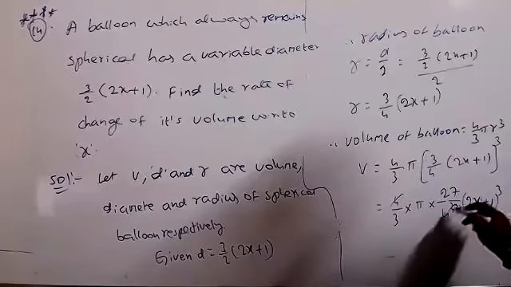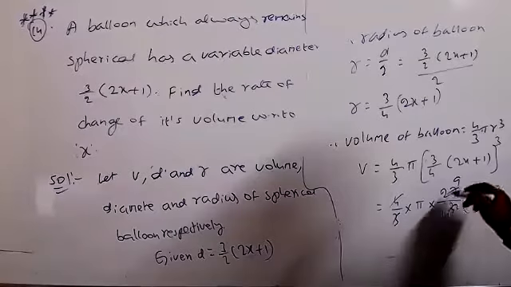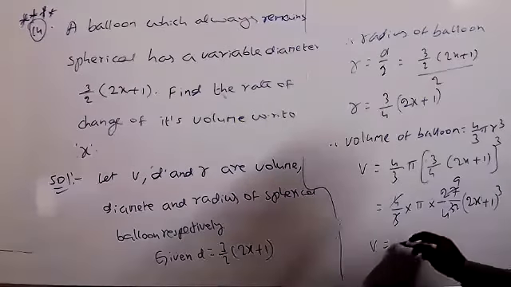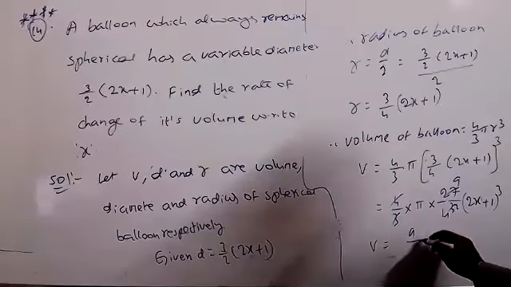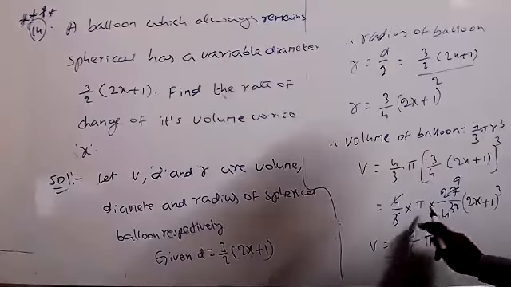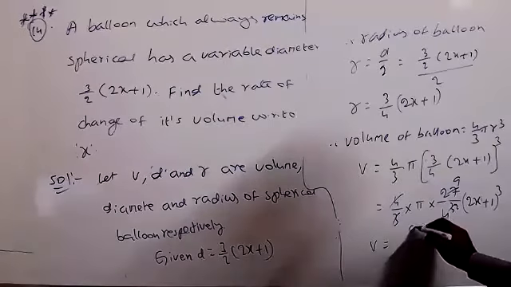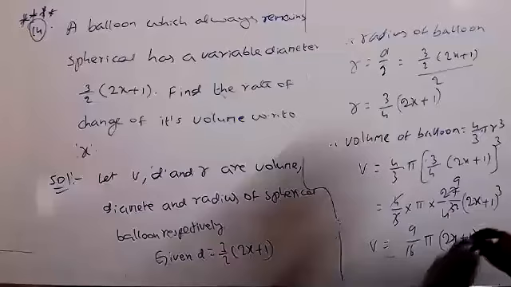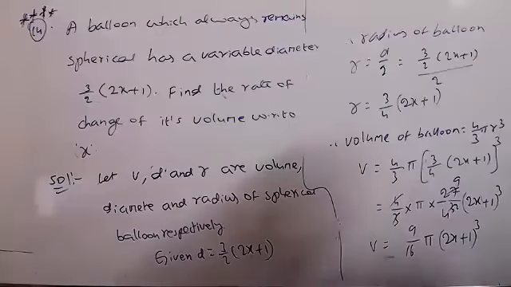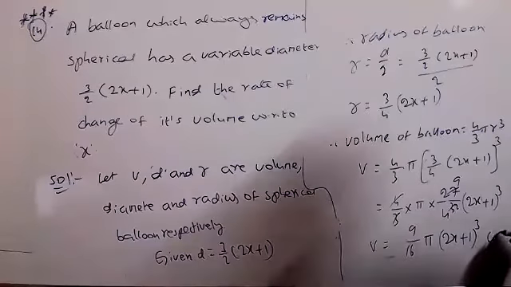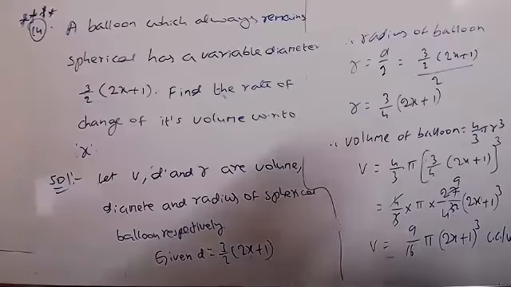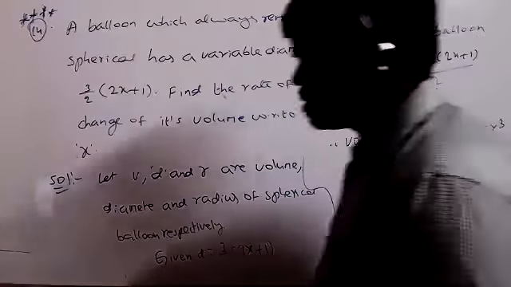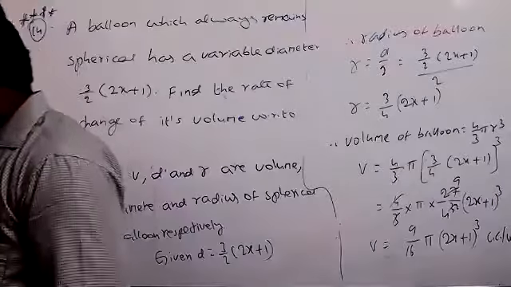4 goes into 4 cube 16 times, hmm, 4 in this two times, and 3 here now 9 times. Therefore the volume equals 9 by 16 pi into 2x plus 1 whole cube, in cubic units. Now we can differentiate the volume with respect to x.